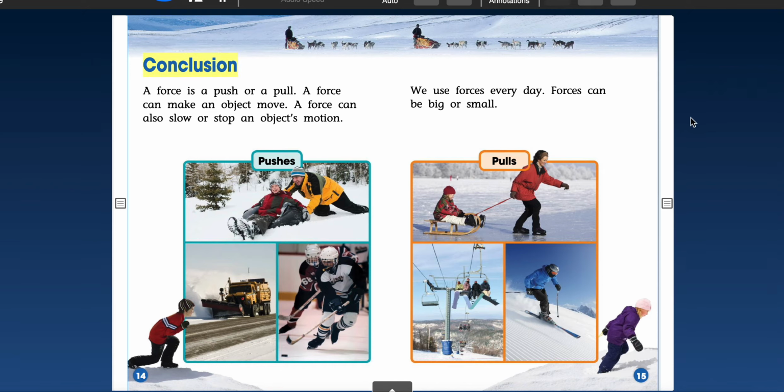Conclusion. A force is a push or a pull. A force can make an object move. A force can also slow or stop an object's motion. We use forces every day. Forces can be big or small. Pushes. Pulls.